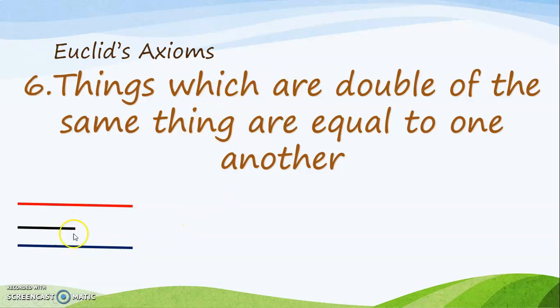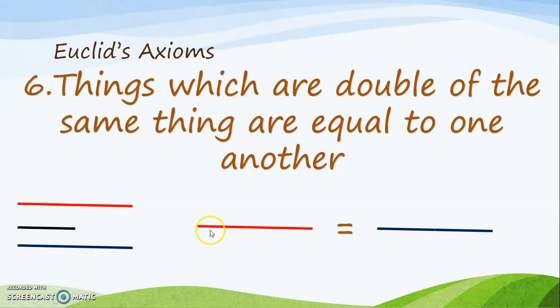So if the black line is 5 centimeters long, then the red line will be 10 centimeters long. And since the blue line is also double of the black line, that will also be 10 centimeters.